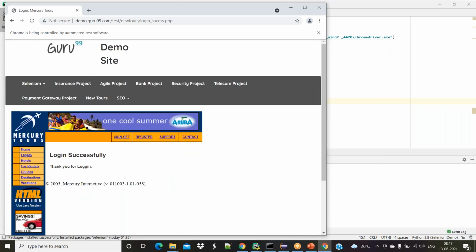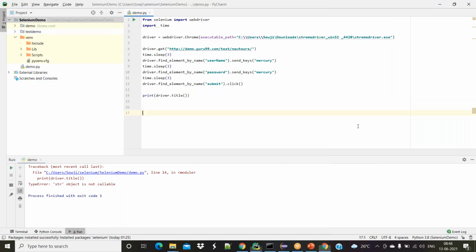Yes, you can see it enters the Mercury username and password, and clicks on login. That's why we are getting the login successful message here. Now login Mercury, it goes. Sorry, we are getting an error here. Why I'm getting the error here, I'll tell you later.